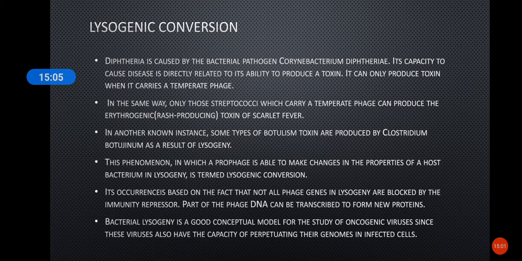So that means that in lysogeny, not all the phage genes are blocked by this immunity repressor. The immunity repressor blocks the phage genes from being transcribed, because if the phage genes are transcribed, it will go into the lytic cycle, but not all the phage genes are stopped or blocked by this immunity repressor. A part of this phage DNA is actually transcribed and forms new proteins, such as these toxins, and they give new characteristics to this bacterium.